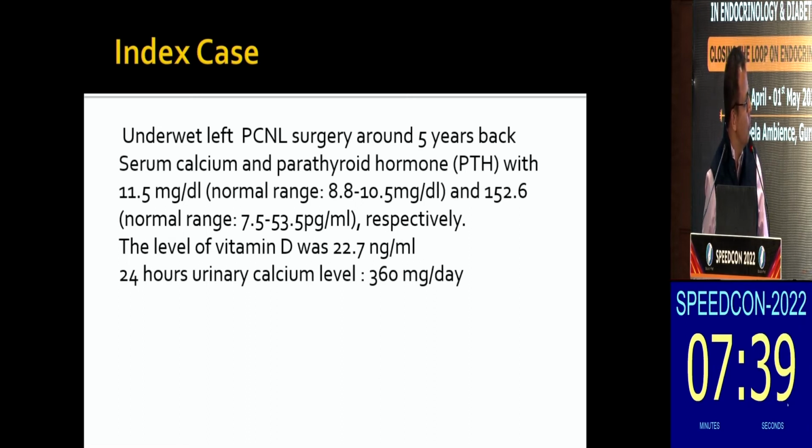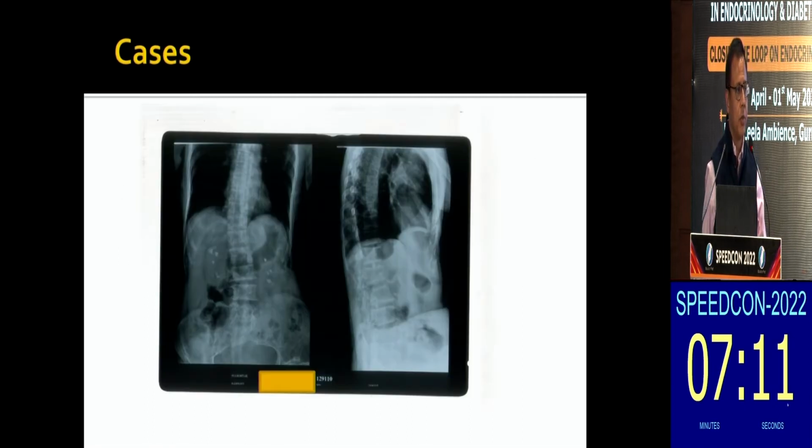It was around 2 in this patient, and PTH was high, 152. Usually at the background of 11.5 of serum calcium, you must have a lower PTH. So by checking PTH, you can tell whether it is PTH dependent hypercalcemia or independent. Vitamin D level was not that bad, and 24-hour urinary calcium was around 360 milligram per day, which was raised by both the total cutoff and the 4 milligram per kilogram per day cutoff.